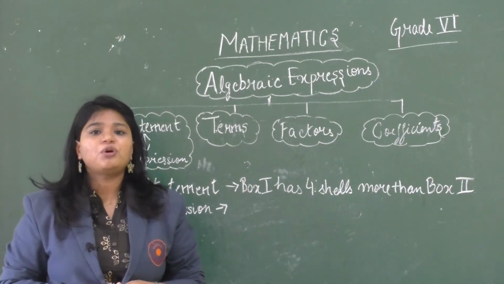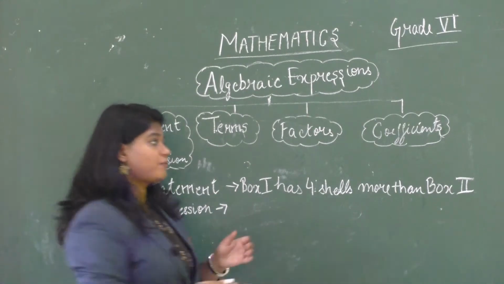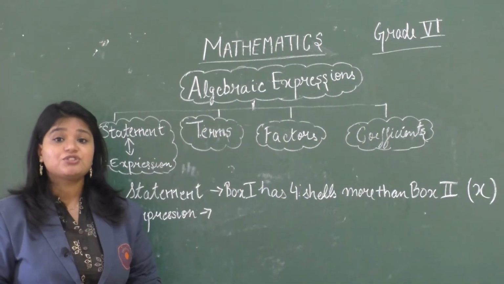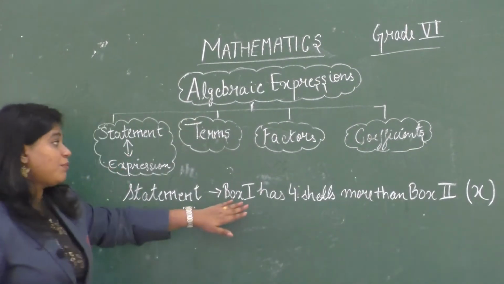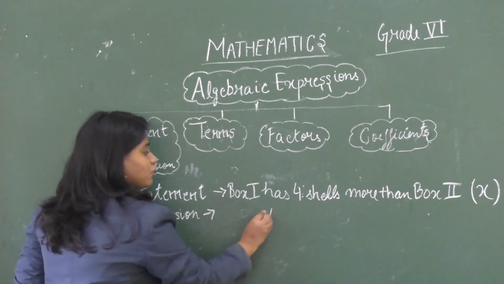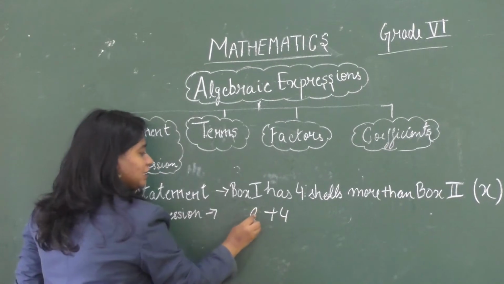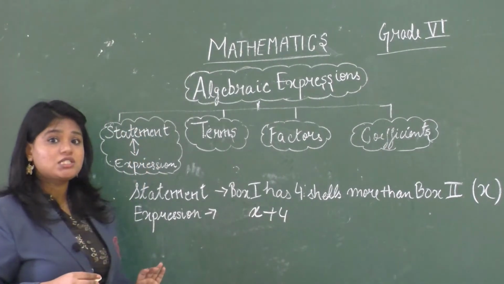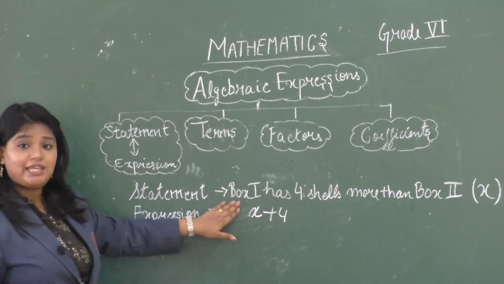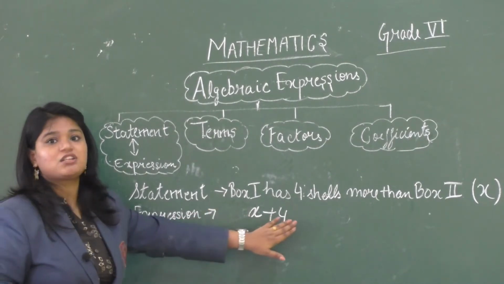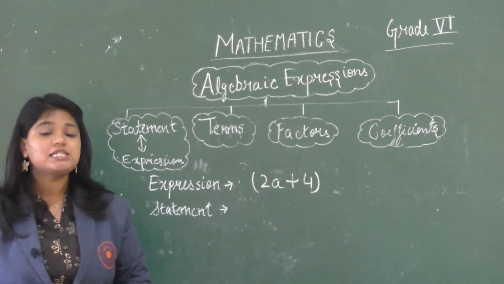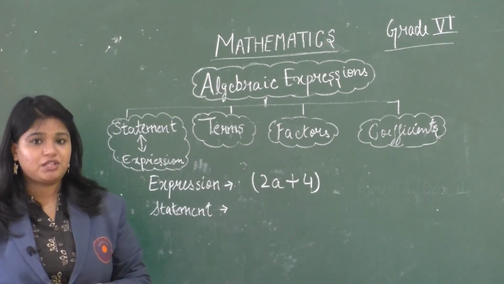So when we don't know a value, we term it as x. Okay, so now we can say that the number of shells in box 1 is 4 more than the number of shells in box 2. So the expression we get for the statement is x plus 4. We learned how to convert a statement into an expression.